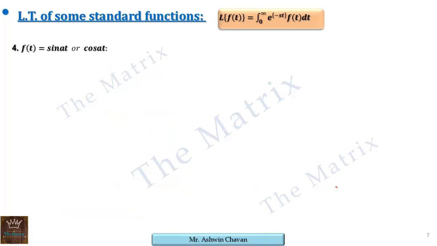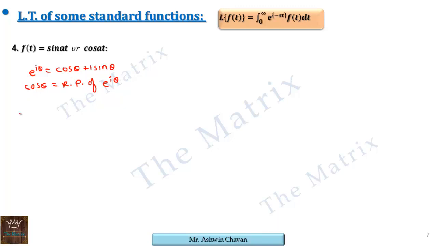The standard functions are the trigonometric functions, sine and cos. Solving both at a time, we know e raised to i theta is cos theta plus i sin theta. So cos theta can be written as the real part of e raised to i theta, and similarly sin is the imaginary part of e raised to i theta.